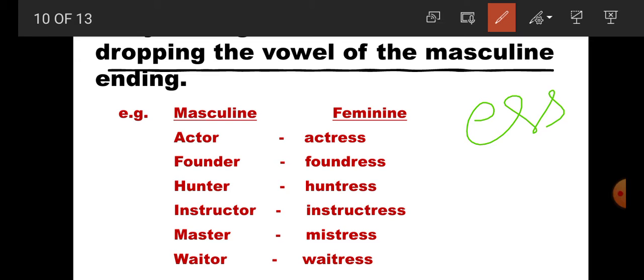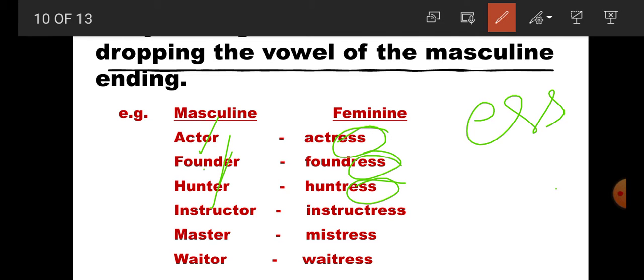In actor, what is the vowel? O. So we drop the vowel O and add E-double-S. Founder. What is the vowel here? E. So drop the vowel E and add E-double-S. Hunter. Drop the vowel E and add E-double-S.